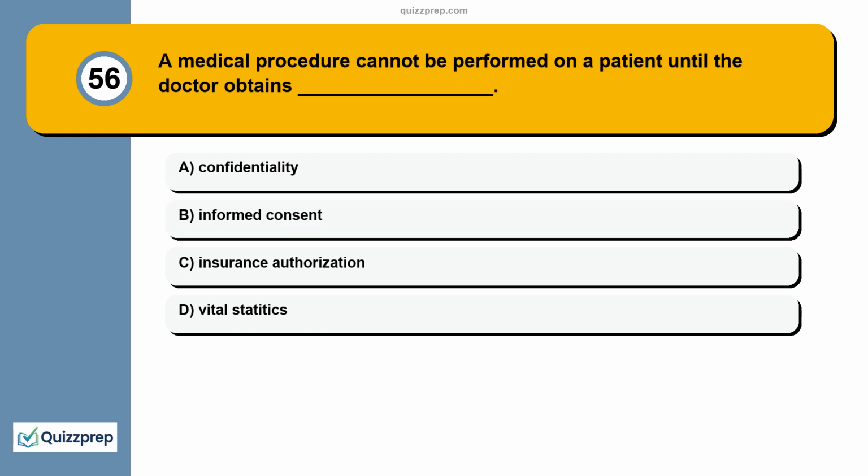Question 56. A medical procedure cannot be performed on a patient until the doctor obtains blank. Confidentiality, informed consent, insurance authorization, vital statistics.